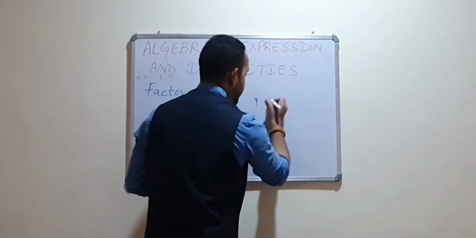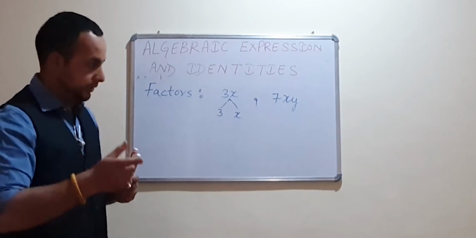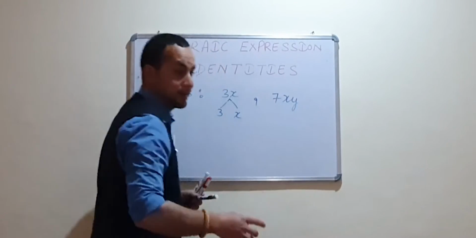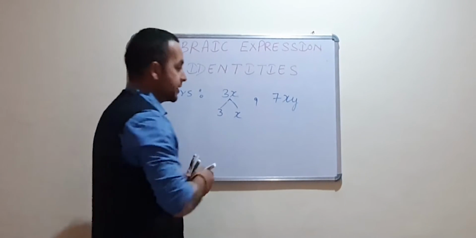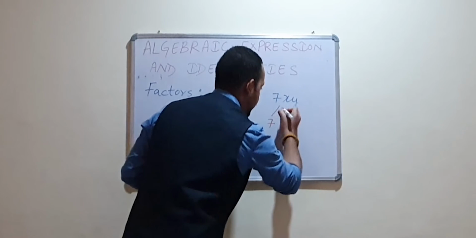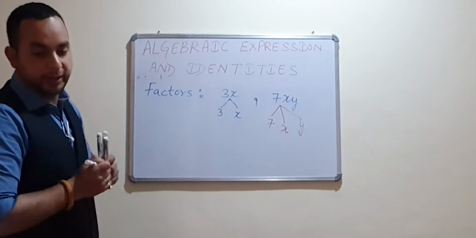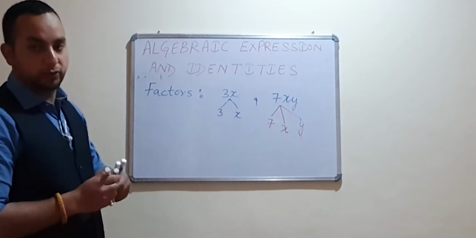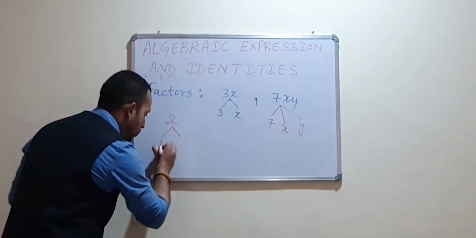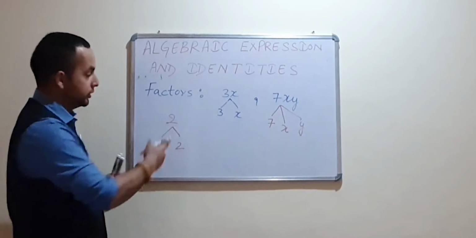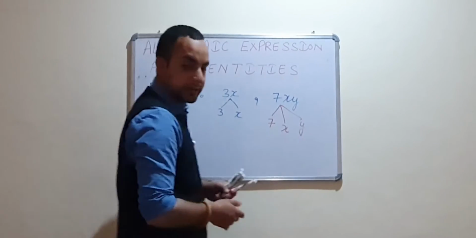One more example, 7xy. Now 7xy is one term, and we can read it as 7xy together. The factors of 7xy are 7 itself, x is a factor, and y itself is a factor. Now 2 is a term. The factors of 2 are 1 and 2. Multiplication of 1 into 2 is 2, and 2 is a factor.